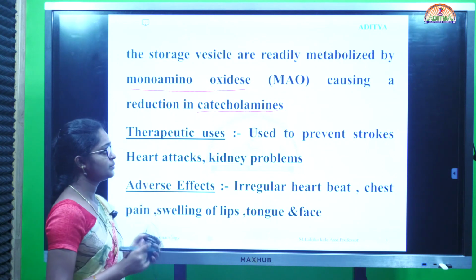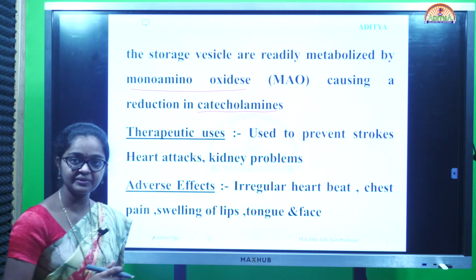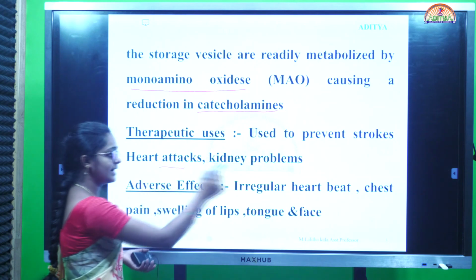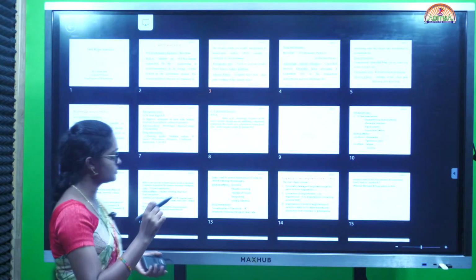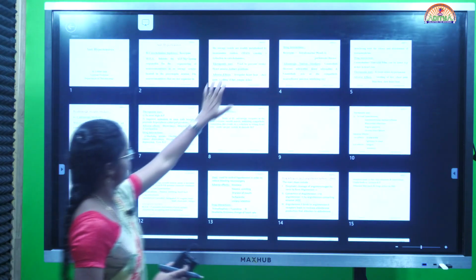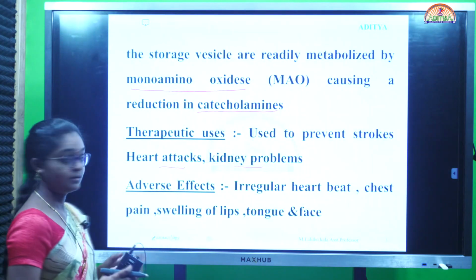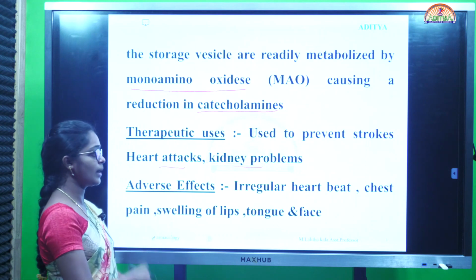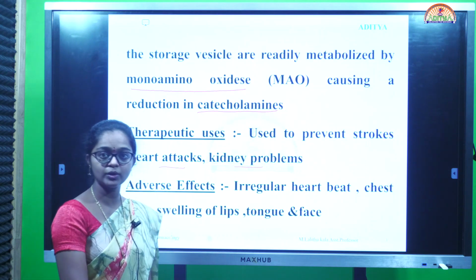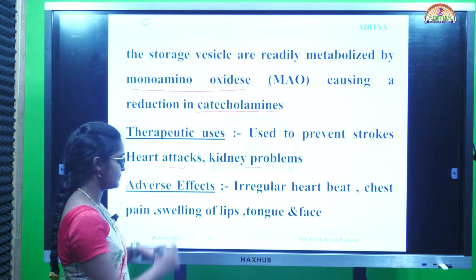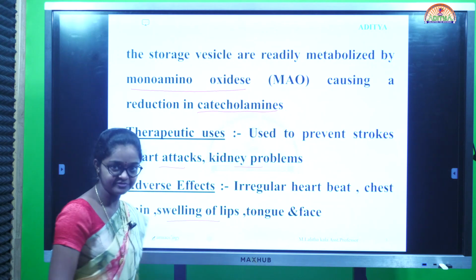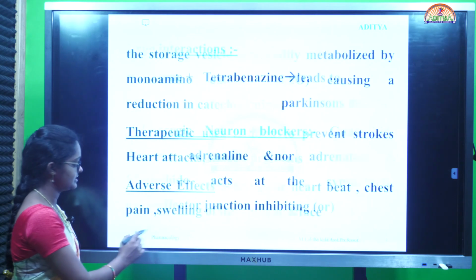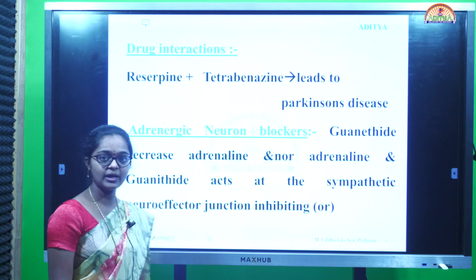Next, coming to therapeutic uses. It is used to prevent stroke, heart attack and kidney problems. Next, coming to adverse effects. Adverse effects include irregular heartbeat, chest pain, and swelling of lips, tongue and face. These are the adverse effects involved in the catecholamine depleters.